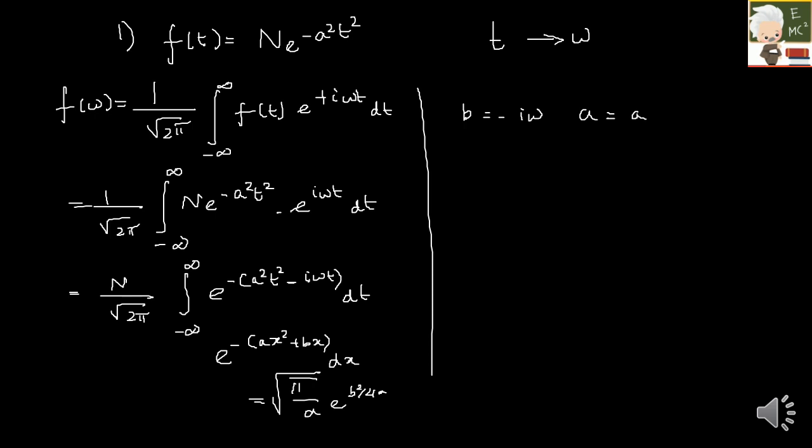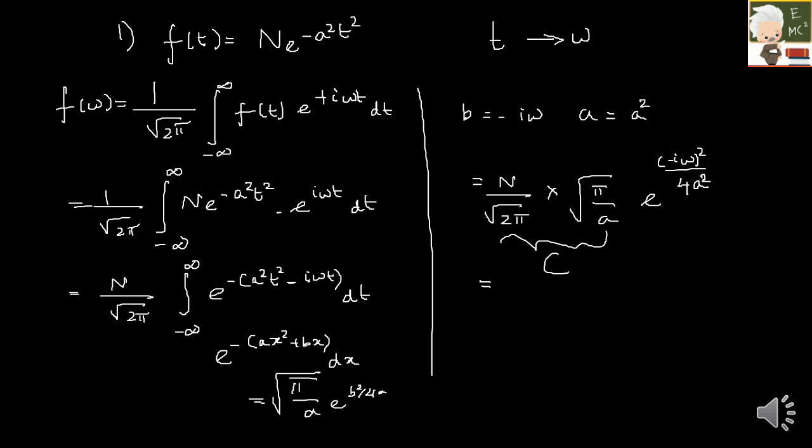This a only. So if I am substituting in this formula, it will be n by under root 2 pi into under root pi by a e raised to b square, which will be minus i omega the whole square by 4a. I'm sorry, my a here is a square. It is not a, it is a square. So this will be a square. So finally, I'll write some constant, so it will be c into e raised to minus omega square by 4a square.